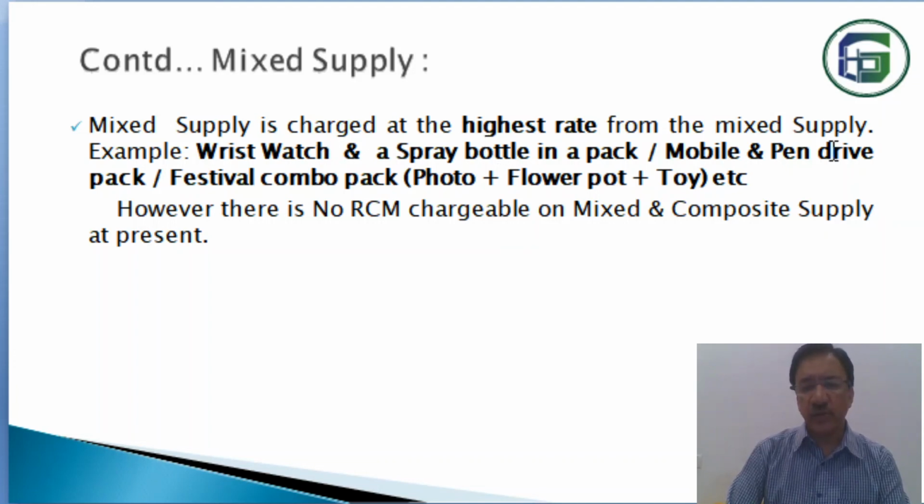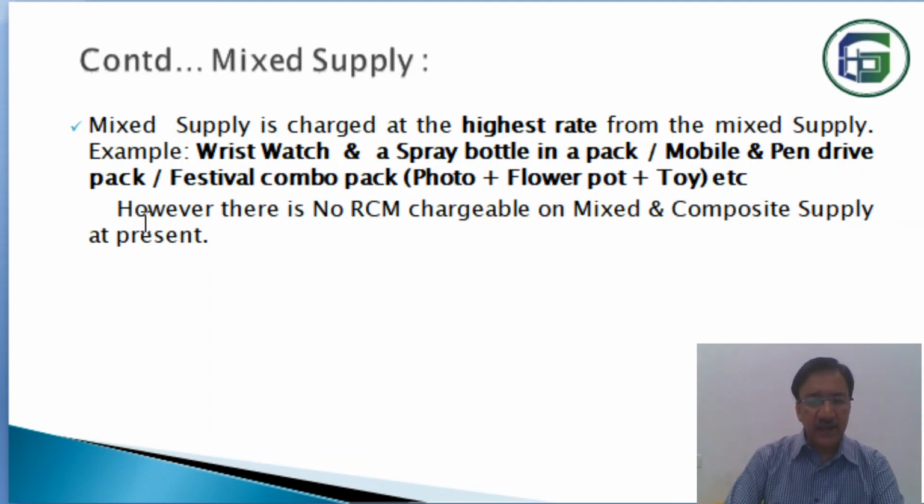In case of mobile and pen drive, the highest applicable GST rate will apply to both. In case of these three, photo, flower pot, and toy, whichever item bears the highest rate of GST will be applicable, and accordingly all will be taxed. So I think your concept about mixed supply and composite supply is very clear, and you can also follow the free supply.